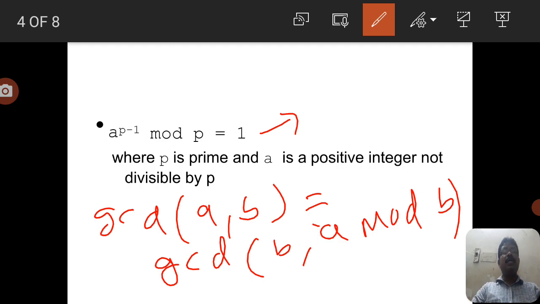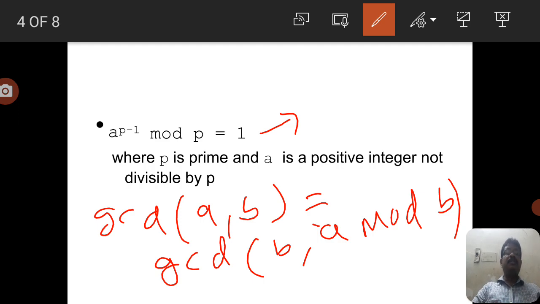That is, 1 is the remainder when we compute a power p minus 1 mod p. A and p being relatively prime means the GCD of a comma p equals 1. So in this equation we will find it easy to calculate the relative factors.